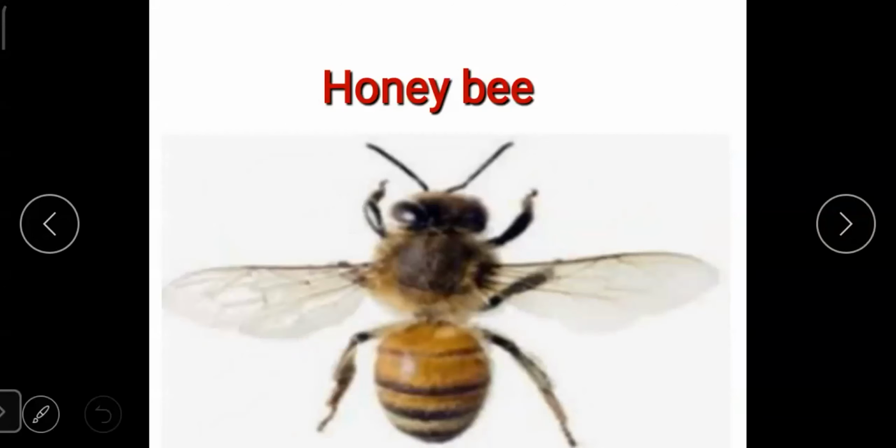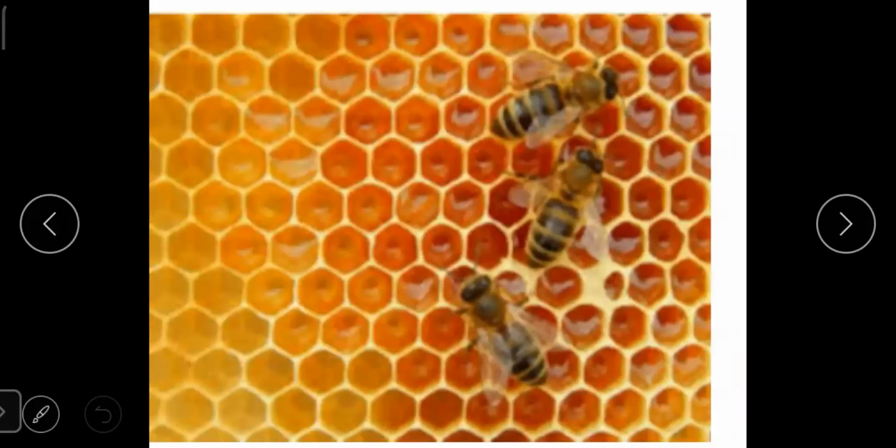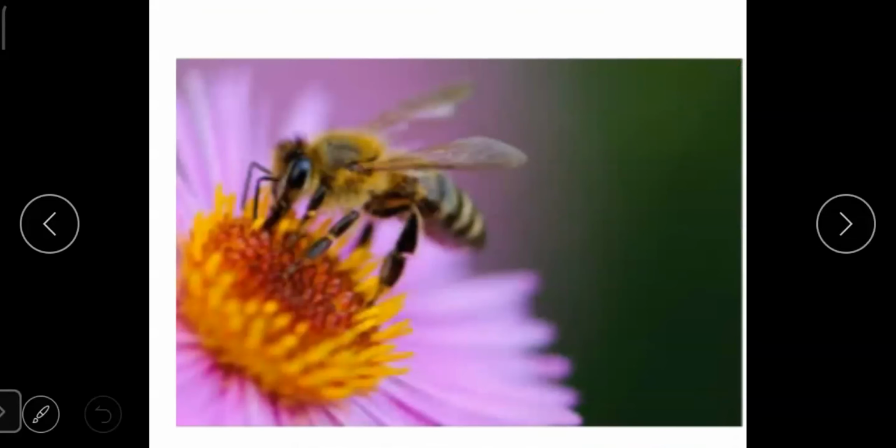The next insect is honey bee. The name itself says honey bee. Honey bees live in a honeycomb. The home of honeybees is called a honeycomb. Honey bees take nectar and pollen from flowers and carry them to the honeycomb.